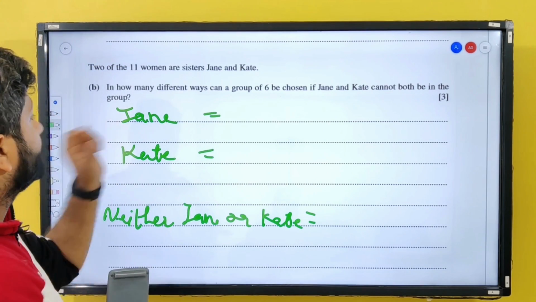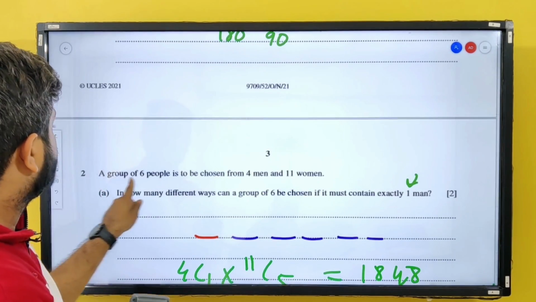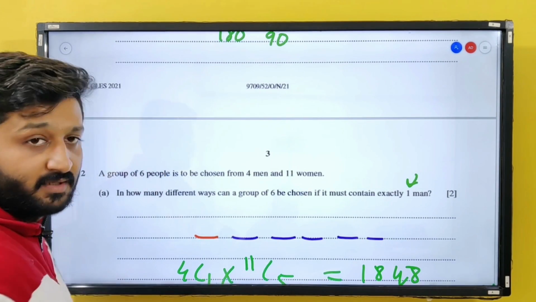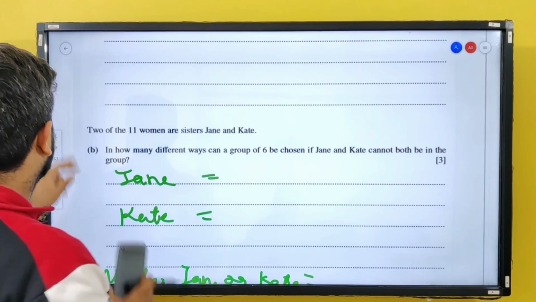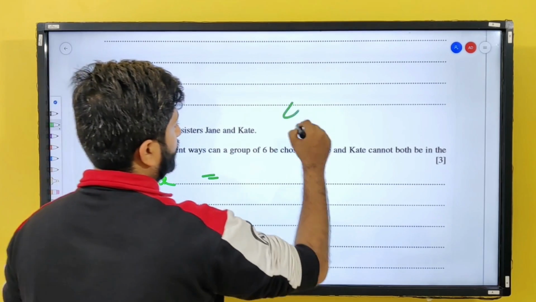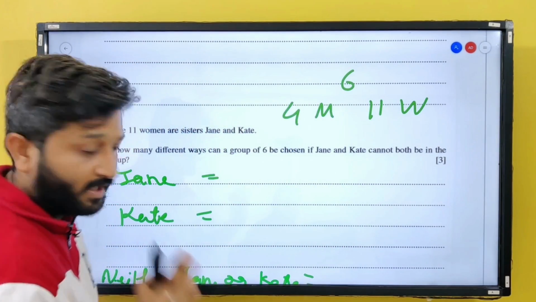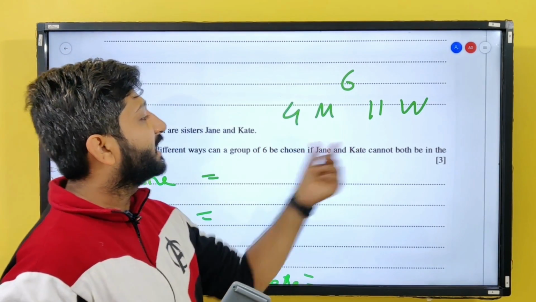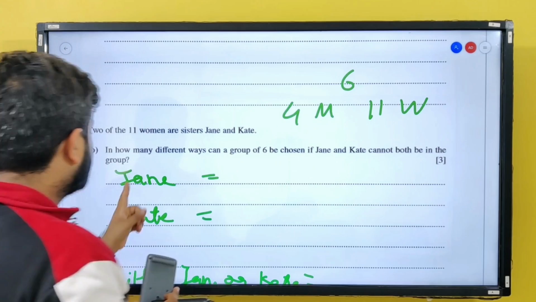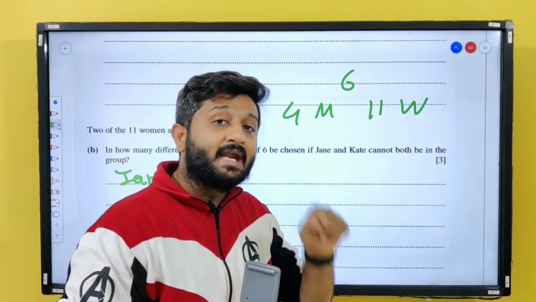Let's say I had to select a group of 6 people from 4 men and 11 women. Jane and Kate cannot be on the same team. Let's say I have Jane. Can I take Kate in this team?